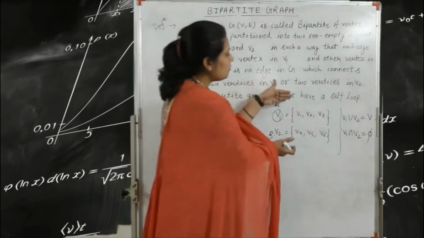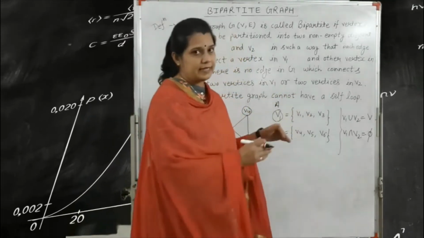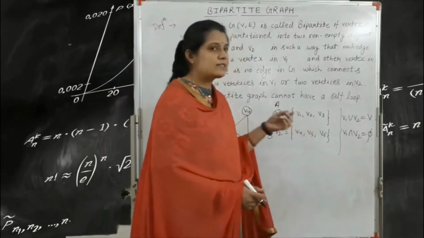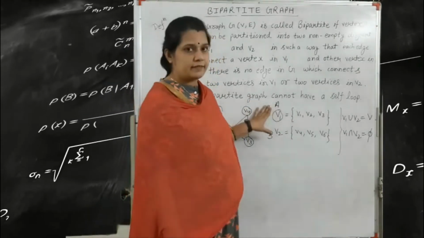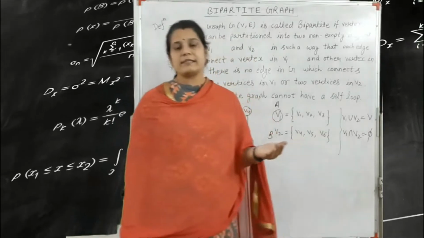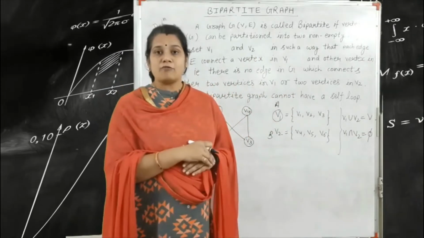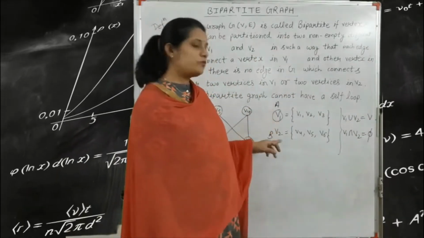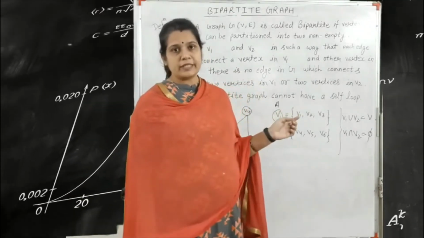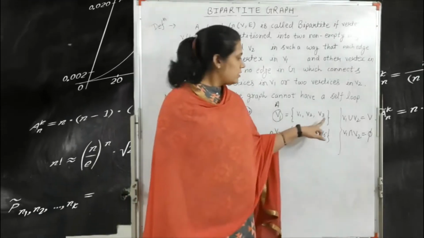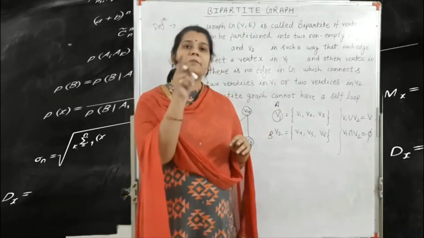If we map the two partitions from the graph, then within any one set the vertices are not connected by any edge. The union of these two sets, V1 union V2, or you can say A union B, is equal to capital V, the total set of vertices. So A union B means all 6 vertices are included: V1, V2, V3, V4, V5 and V6. The union is equal to the total number of vertices.